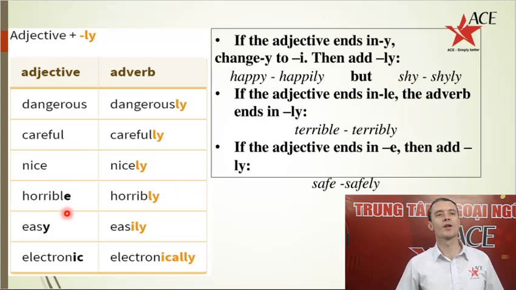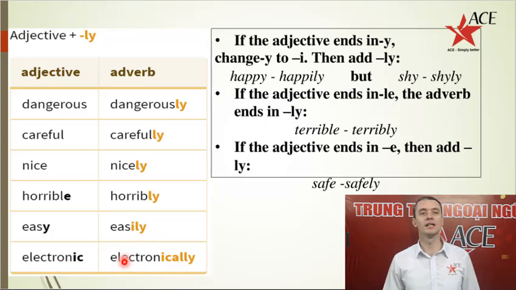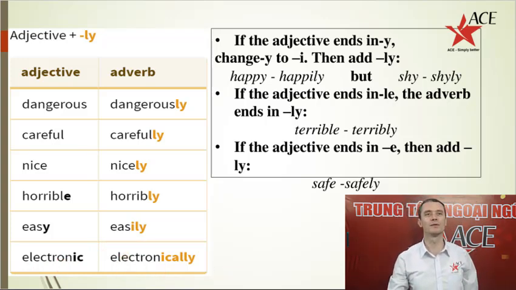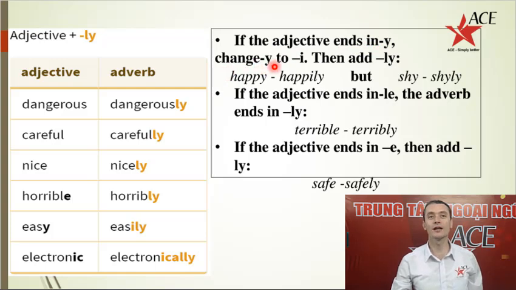Horrible, horribly. Easy, easily. Electronic, electronically. Spelling rules. If the adjective ends in y, change y to i, then add ly.